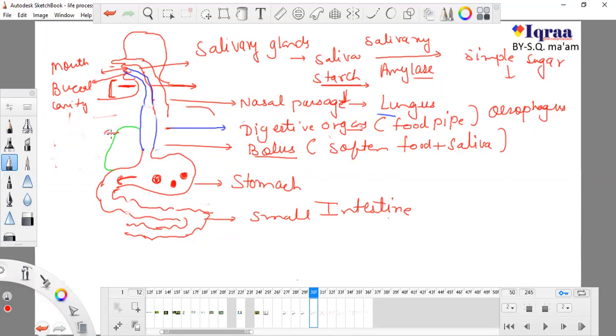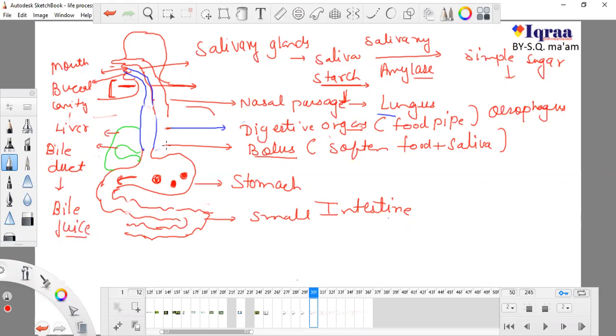Okay, this is the liver, and inside the liver, because the liver is an organ, there is a gland known as the bile duct. This bile duct secretes bile juice, which is a digestive juice.